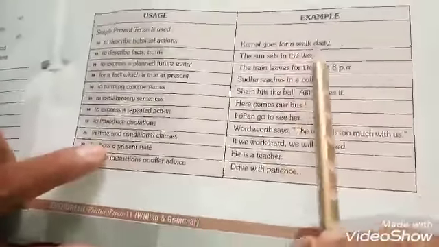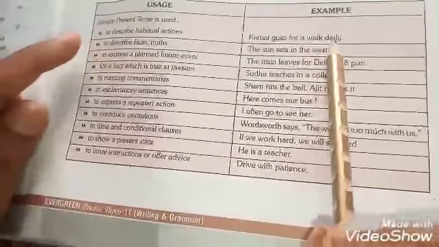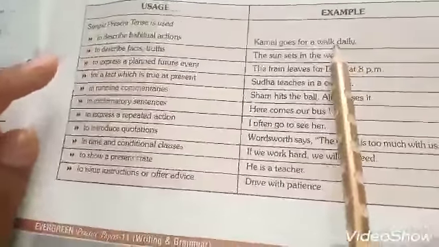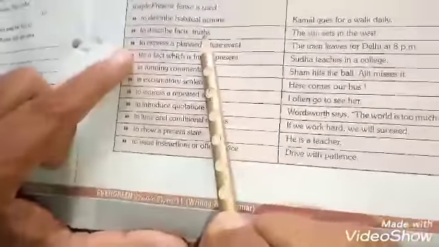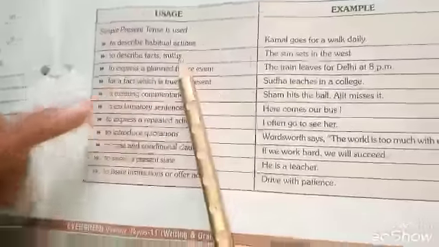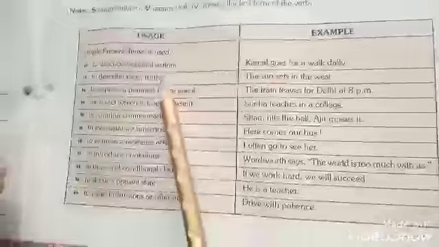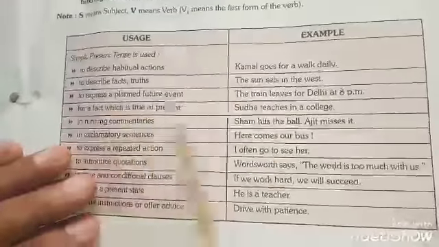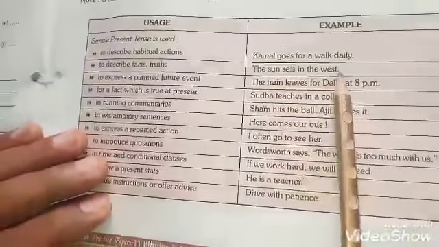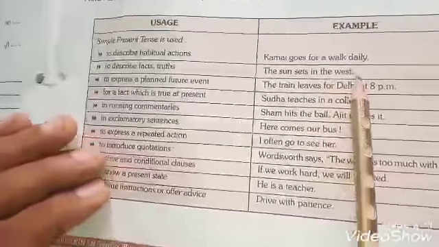This type of sentences generally take daily to indicate and to make it clear that the action or actions are done daily. Now the second use is to describe facts or truth. Truth means the fact that has been admitted universally. It is known as universal truth also. The sun sets in the west. This statement is true all around the world.